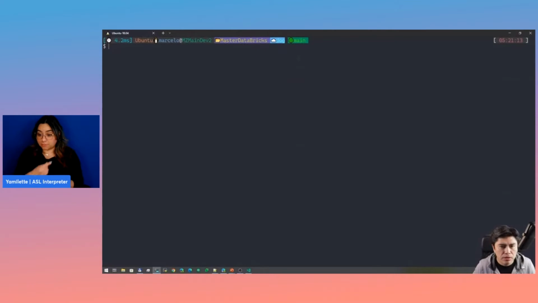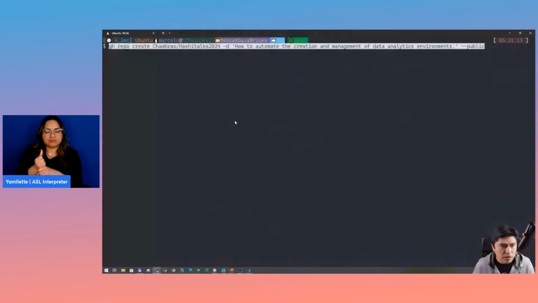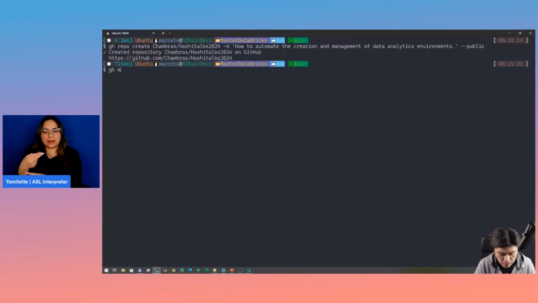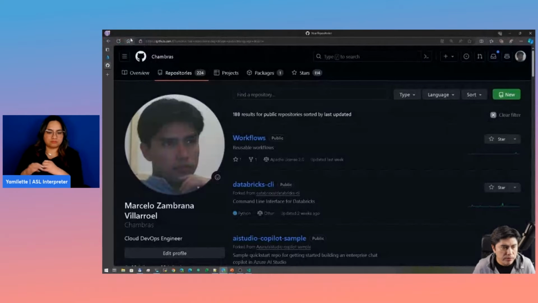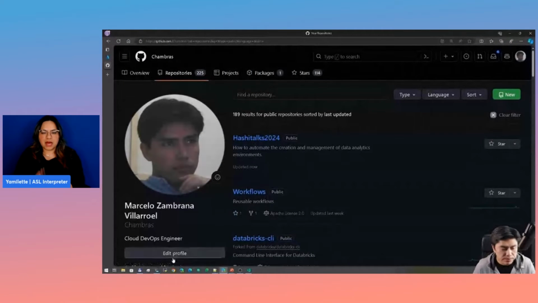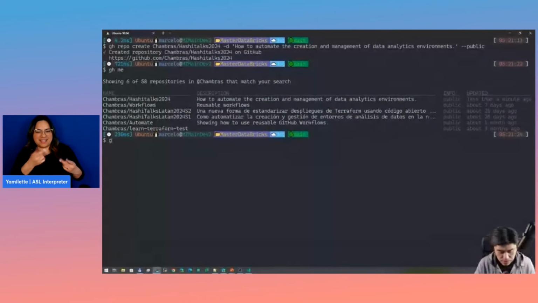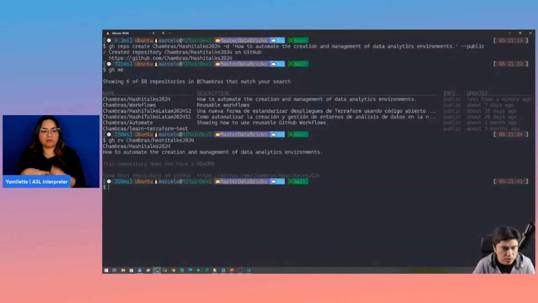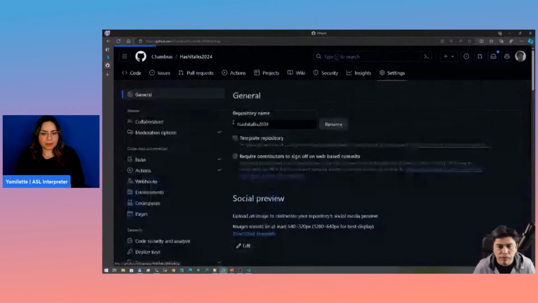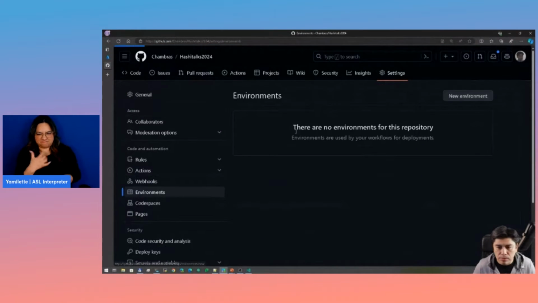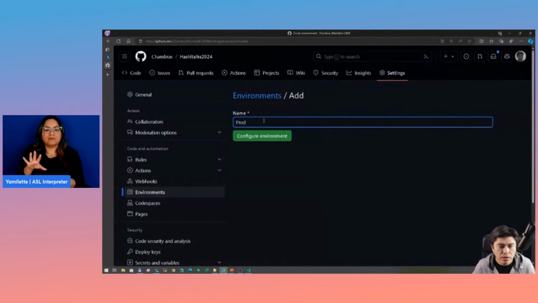right? So that's good. We are also gonna create a repo in GitHub, and you can see here we just created that repo, and if we refresh this, it is here. And we can even do GitHub repo view, and this is the same. It's just an empty repo right now, and we can get into it if you want to go through the UI. What I like to do is we're going to create a prod environment so I can show you some cool configurations.